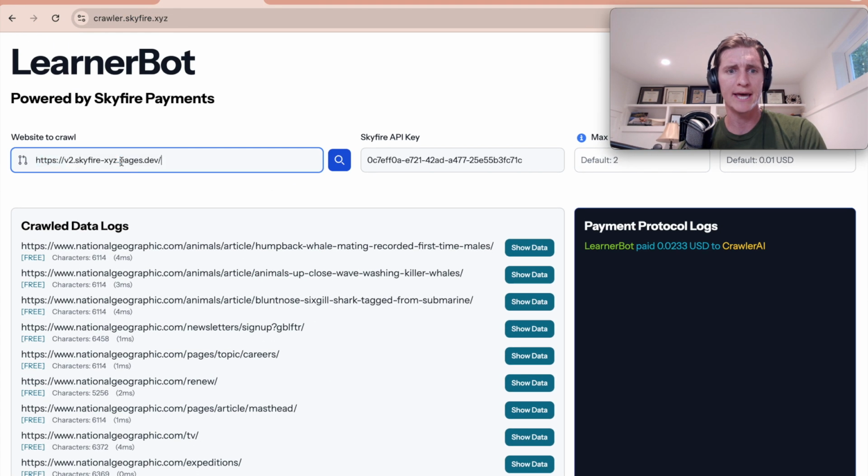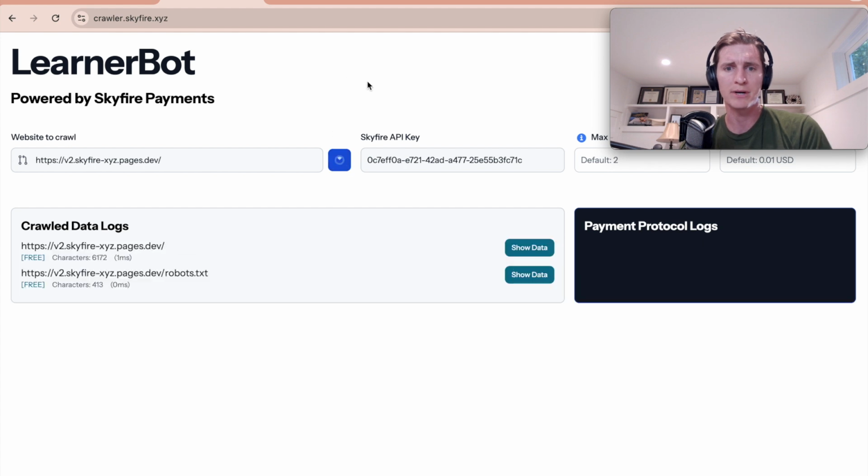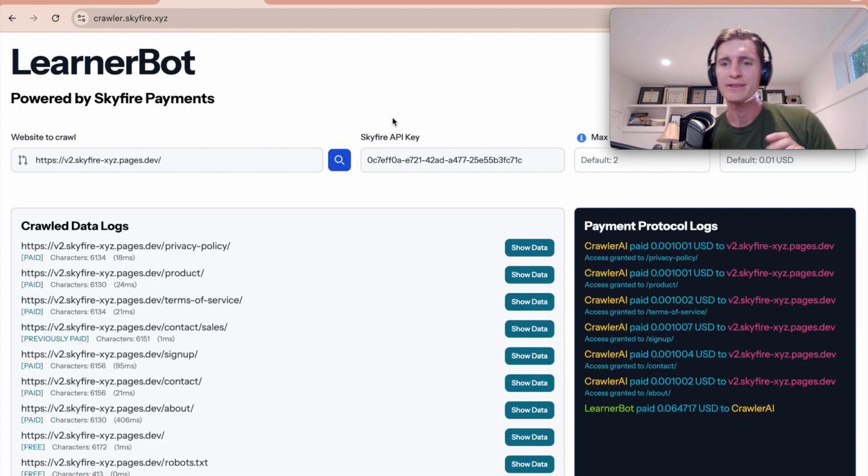So let's do this again, but this time, let's scrape Skyfire's website. I'll kick off this process again. You're going to see something very different. Look at what's happening here in the payment protocol logs. The crawler agent is going out and it's paying Skyfire for each of the pages that it's crawling. You can pay via directory or site. And then at the end, LearnerBot is still paying Crawler AI for that service. So in this case, everybody's getting paid in this mechanism to give the information back to LearnerBot.